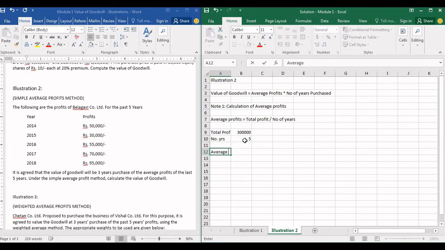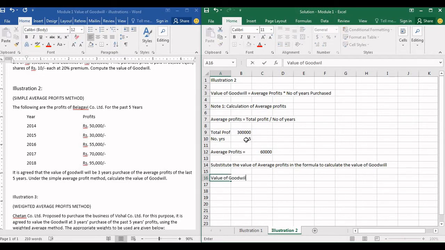Now let us find out average profit. Average profits is equal to total profit, which is 3 lakhs, divided by number of years, which is 5. So the average profit comes up to rupees 60,000. Now substitute the value of average profits in the formula to calculate the value of goodwill. Let us do that.